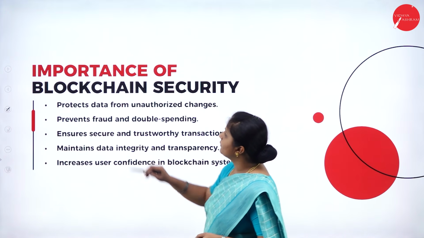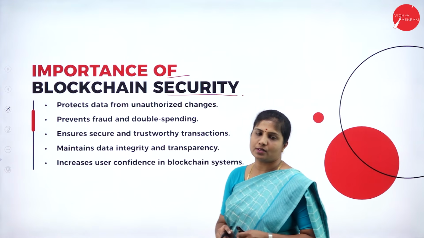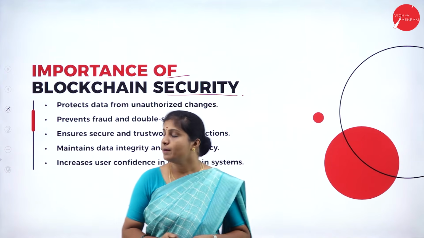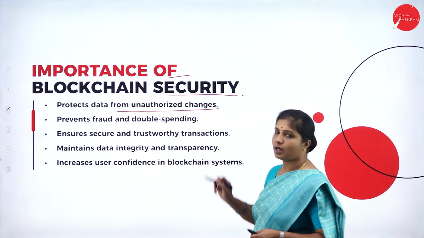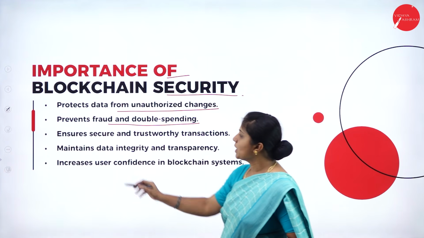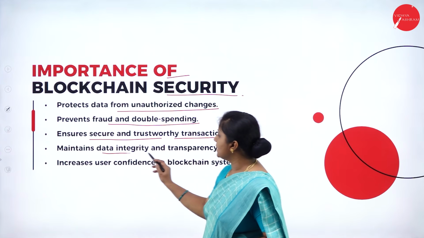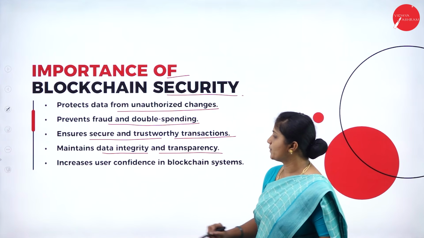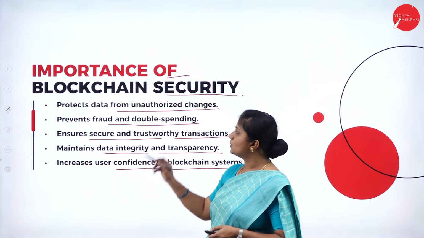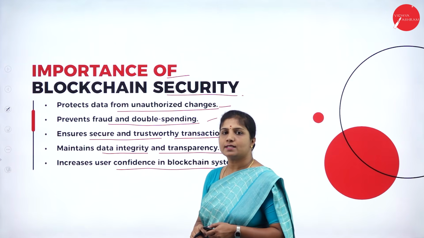Okay. Next, we have the importance of blockchain security. Why do we need it? Because it protects the data from unauthorized changes. Then it prevents fraud and double spending. Next, it ensures secure and trustworthy transactions. It maintains data integrity as well as transparency. It increases user confidence in the blockchain system. So these are some of the importance of blockchain security.